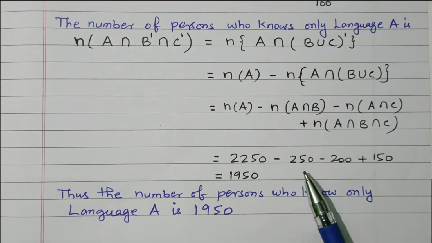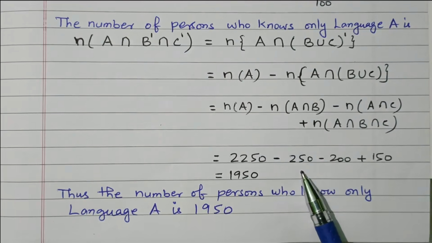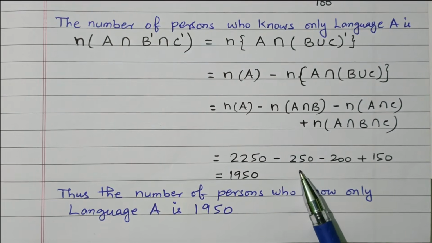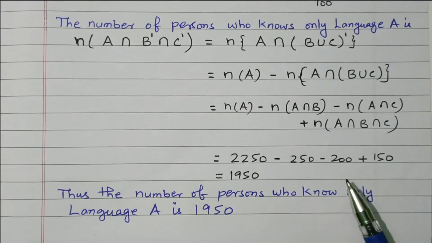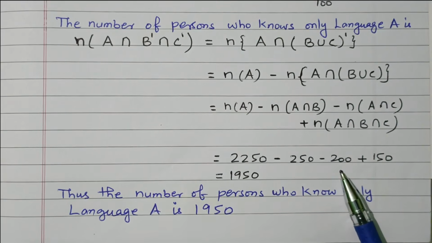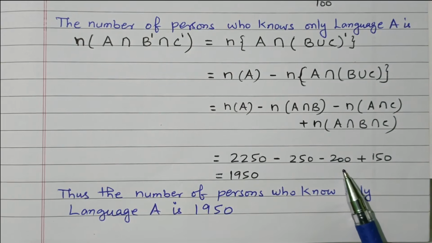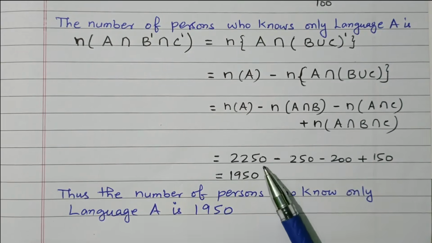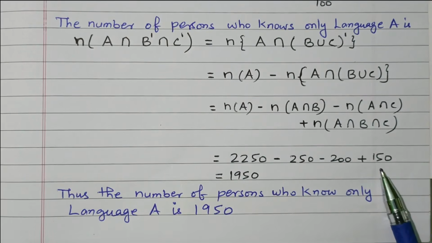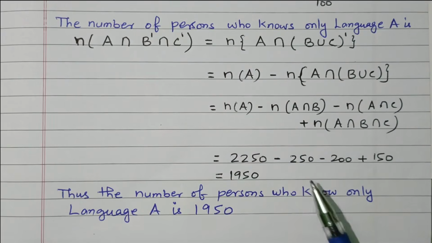So we need to subtract these 250 persons who know A as well as B, but what we need is only A. So this is subtracted. Another 200: these 200 are the persons who know A and C. They know A as well as C, but what we need is only A. So these 200 are also subtracted from this. Plus 150: the persons who know all three languages, A as well as B as well as C, so that can be included.